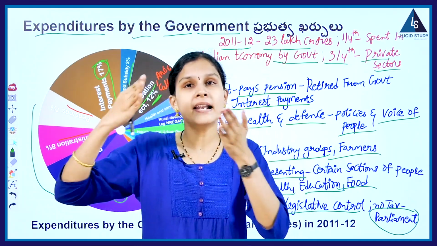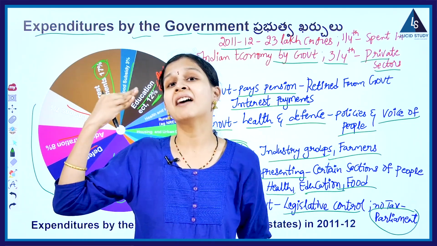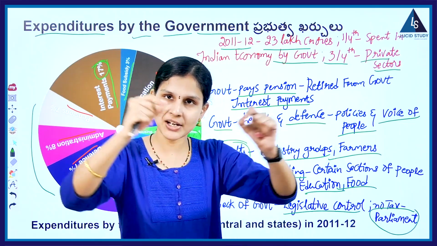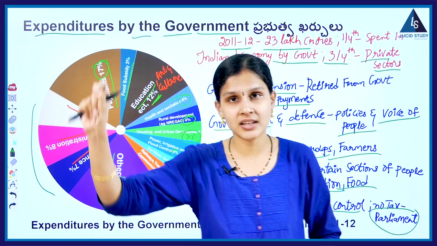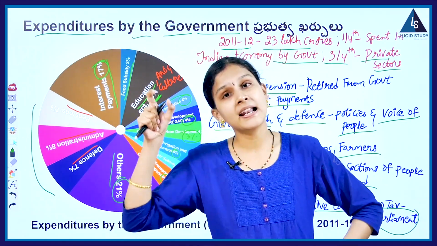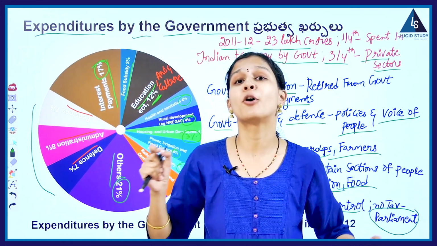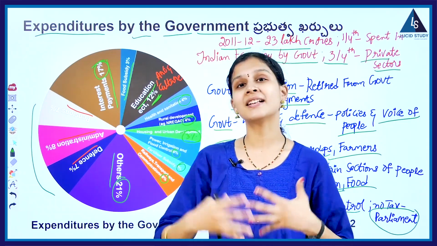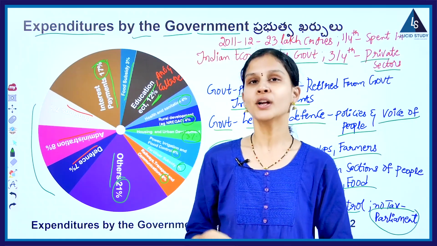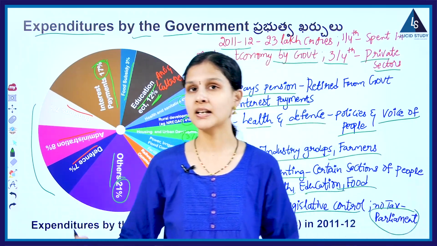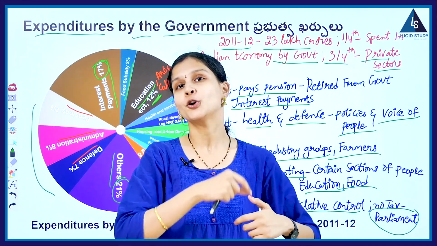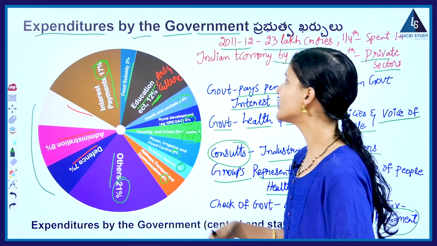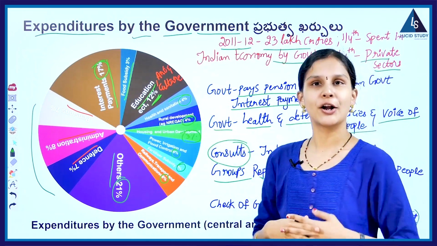So these people's elected representatives will have an important role in budget decision making. While preparing a budget and taking decisions, these elected representatives have an important role to play. They can freely share their opinions and views, and they can give their suggestions also. So hence people's elected representatives have an important role to play in budget decision making. So this is all about expenditures by the government.